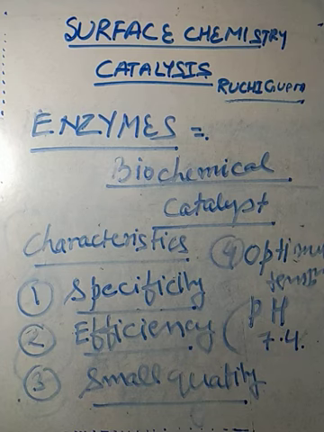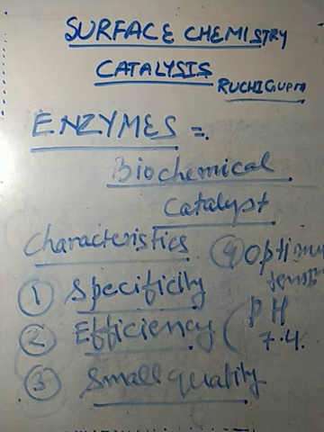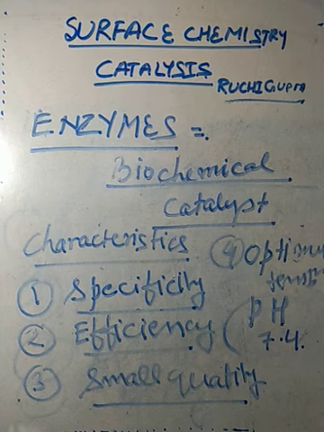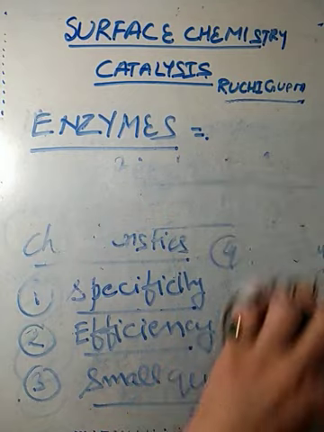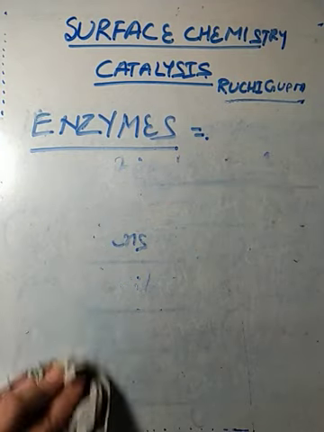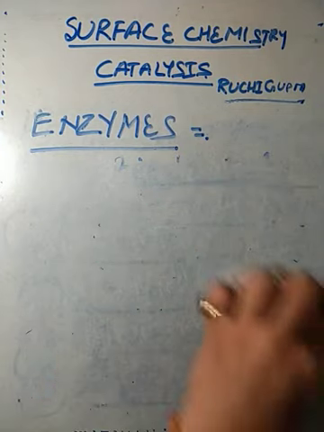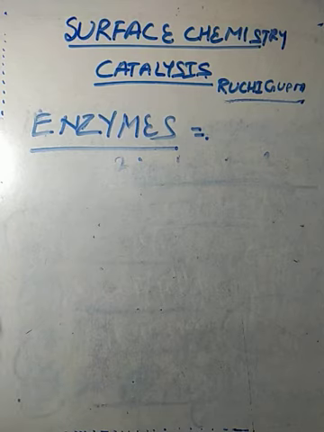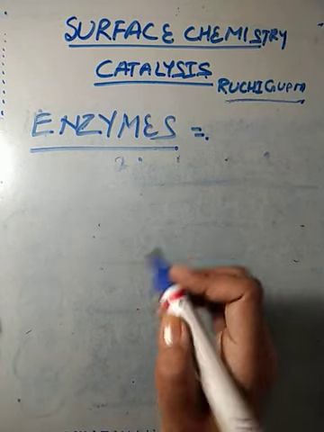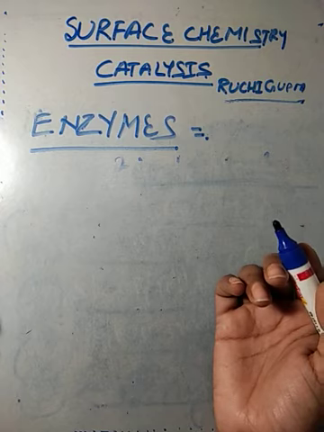Now the next is enzyme activators. Enzyme activators are also called coenzymes, and they increase the activity of an enzyme.